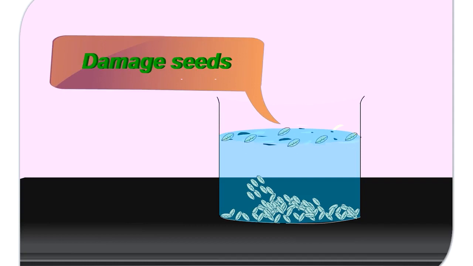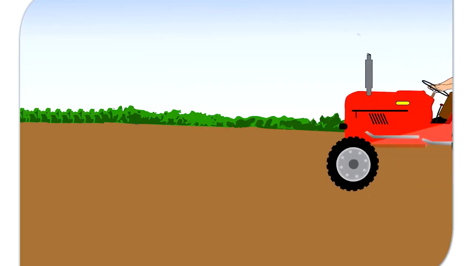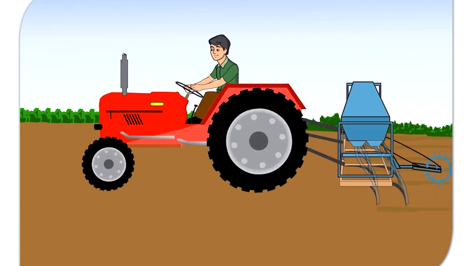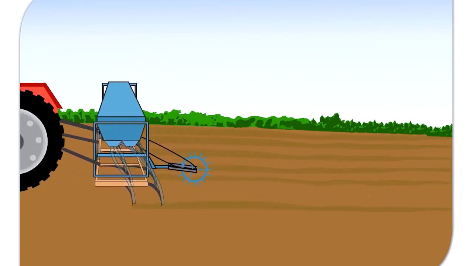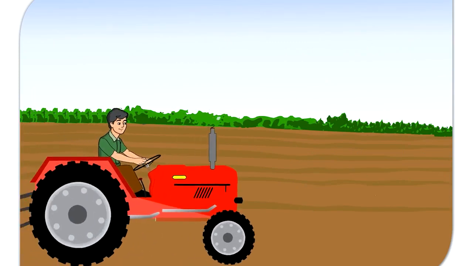It is important to sow the seeds at the right depth and at the right intervals. When seeds are scattered over the fields by hand, it is known as broadcasting. This is not an efficient method as it does not ensure proper spacing between seeds at the right depth. Nowadays, seeds are sowed with the help of seed drills, which are connected to the tractors. A seed drill has a funnel-shaped seed bowl connected to several tubes.